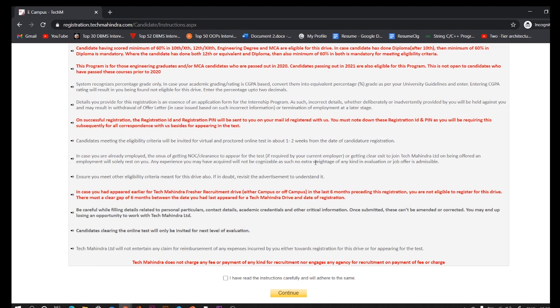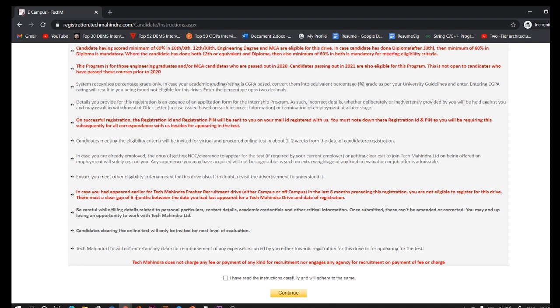Okay, in case you are already employed, the onus of getting NOC clearance to appear for the test, if required, by your current employer, or getting clear exit to join Tech Mahindra on being offered an employment, will solely rest on you. Any experience you may have acquired will not be cognizable as such. No extra weightage of any kind in evaluation or job offer is admissible. Next, ensure you meet other eligibility criteria meant for this drive also. If in doubt, revisit the advertisement to understand it.